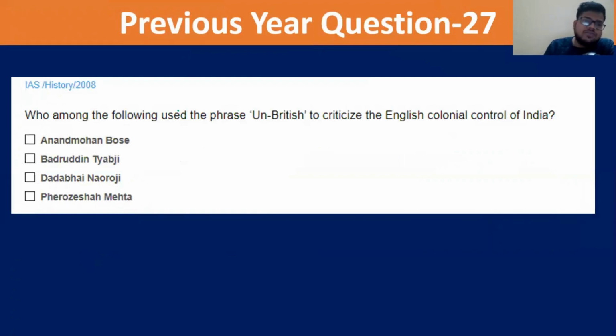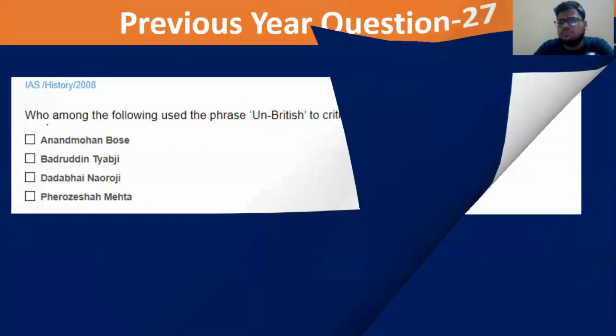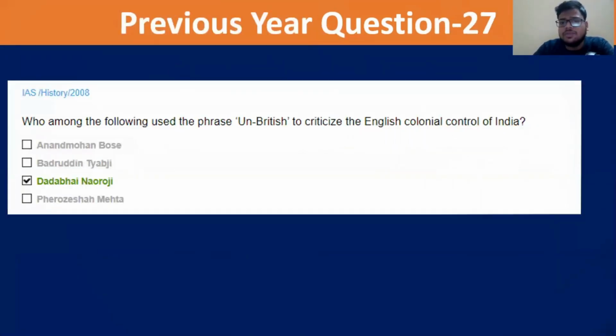Next question is: which among the following used the phrase un-British to criticize the English colonial rule? 2008. Very easy question. Un-British rule, from the name itself, Dadabhai Naoroji.